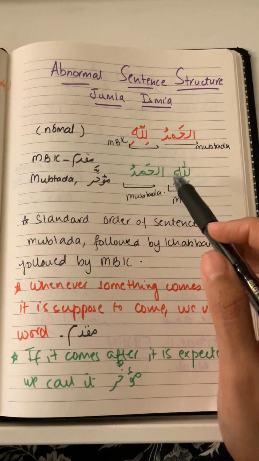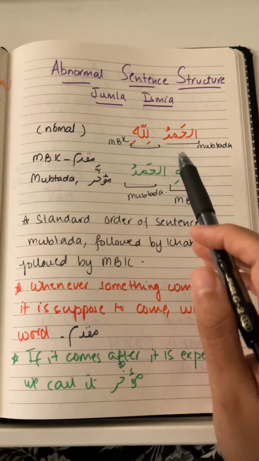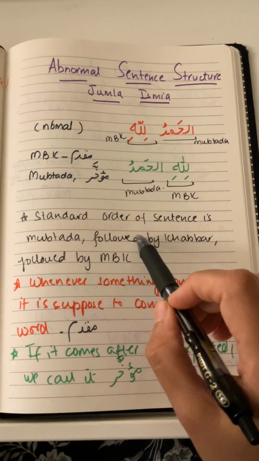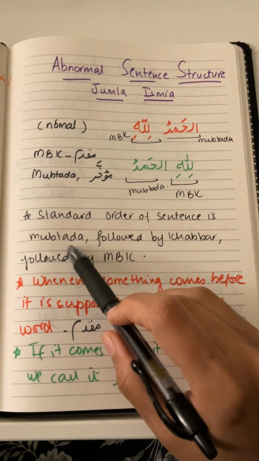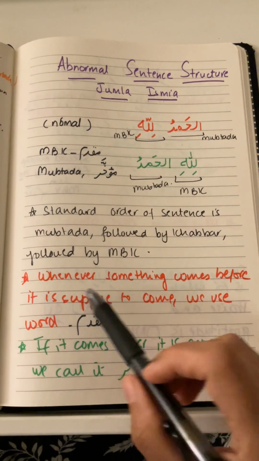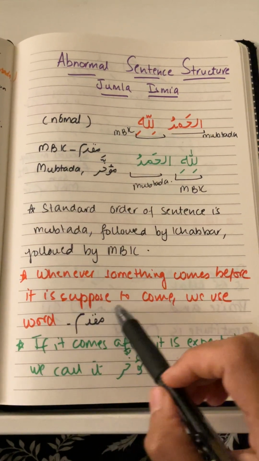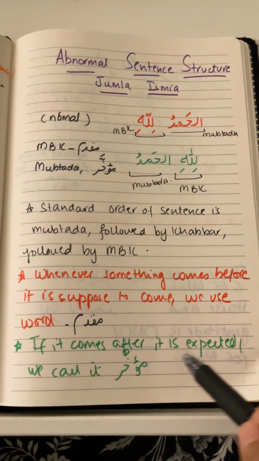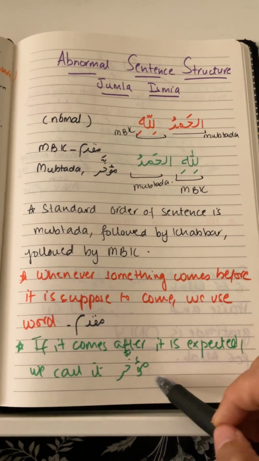So now we're going to look at these two things, Alhamdulillah and then Lillahil Hamd. The standard order of a sentence is first Mubtada comes, it is followed by Khabar, and then it is followed by Mutalik bil Khabar. Whenever something comes before it is supposed to come, we call it Muqaddam, and if something comes after it is expected to come, we call it Muakhar.